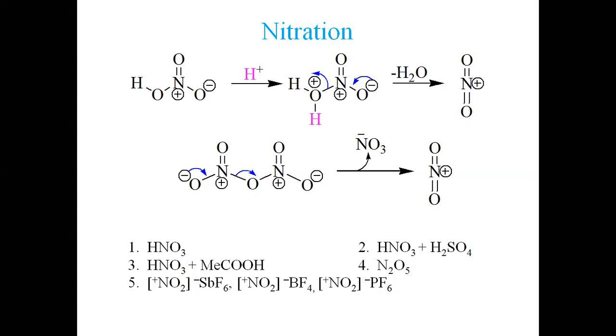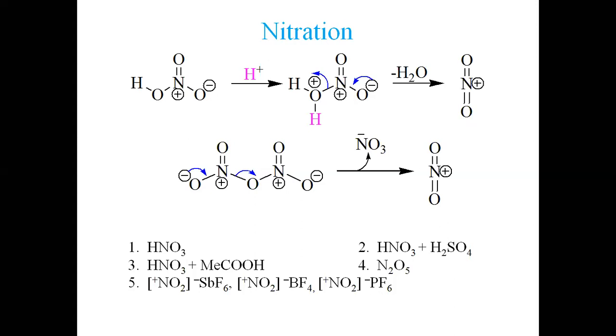Similarly, nitric acid reacting with acetic acid is also used. The reaction is done in acetic acid as a solvent. Acetic acid is a very good solvent as well. So nitric acid is added to this, soluble in acetic acid, and then the aromatic substrate is added. It reacts and results in the formation of the product. So these are the three different methods. One, purely nitric acid. Second, nitric acid mixed with sulfuric acid in catalytic amount. Third, nitric acid in acetic acid. These are the three methods.